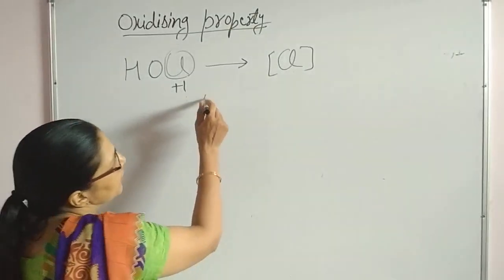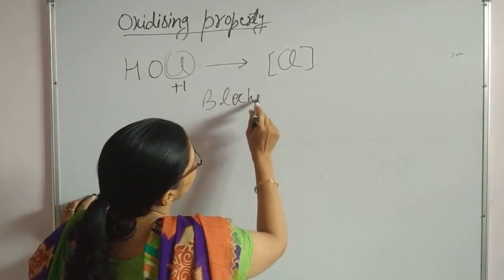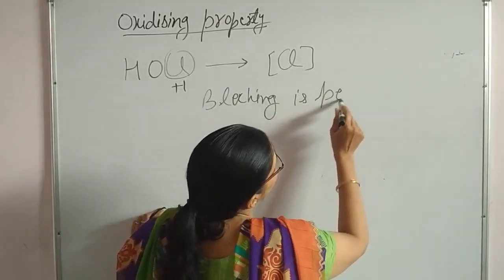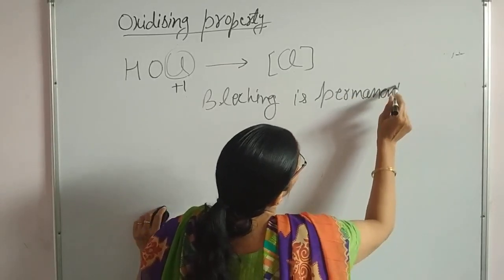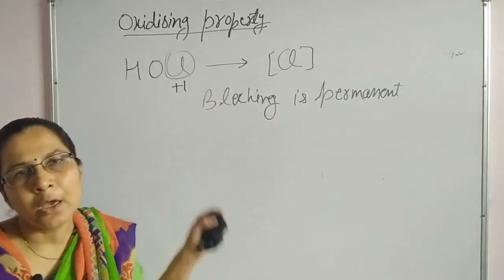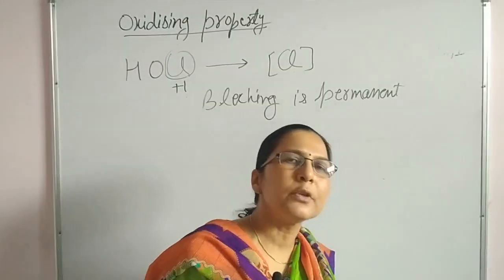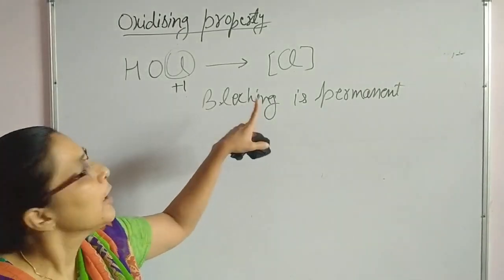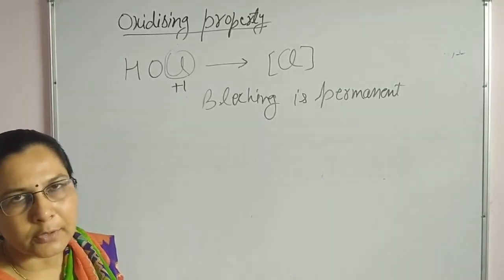So this bleaching is permanent in nature. Here I can relate this concept with the bleaching action of SO2. As you have seen, in SO2 the bleaching action was temporary, but here the bleaching action is permanent.